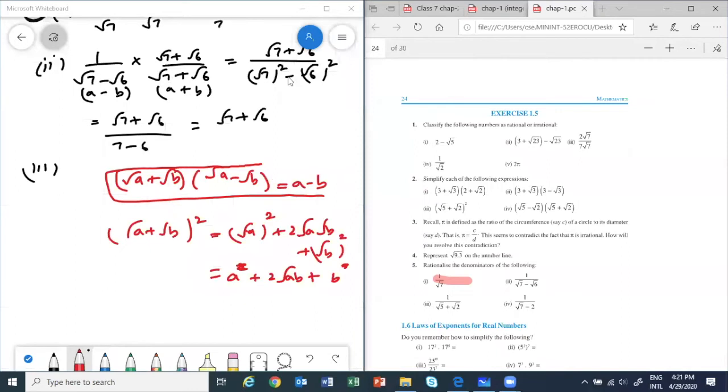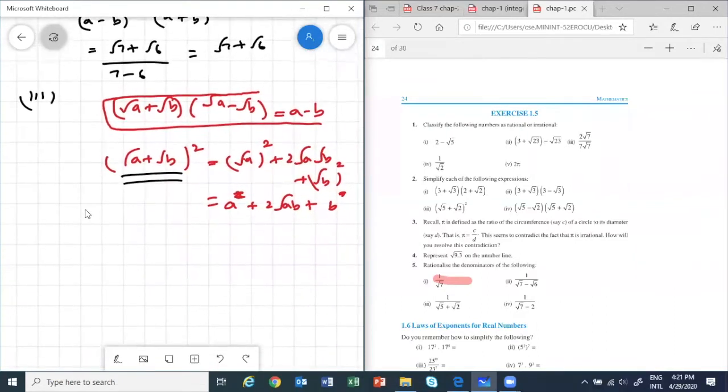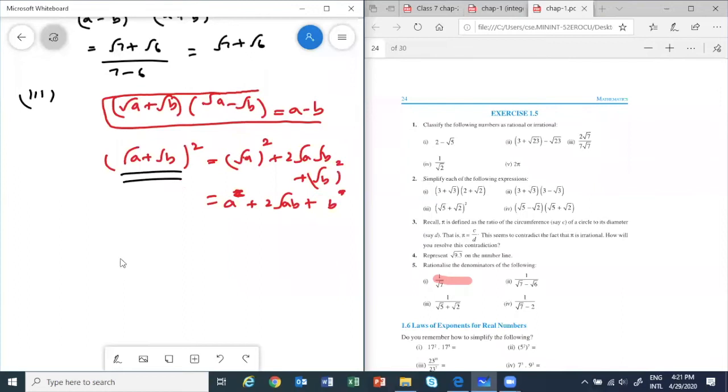Certain things are up to you. If you want to remember like that, as a property individually, remember like that. But I feel more comfortable, already I remember one property, I will use that. Okay, it's totally up to us. If you want to remember A plus B plus 2 root AB, you can do that. Okay, we were on the third part now.